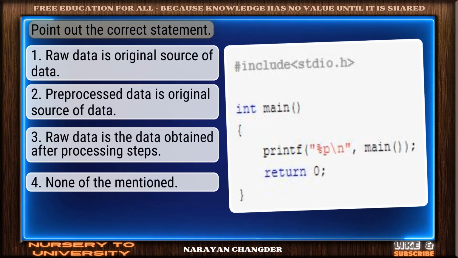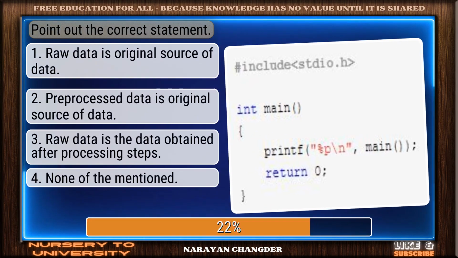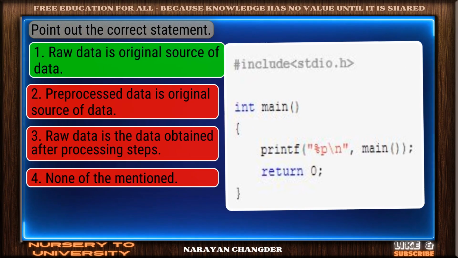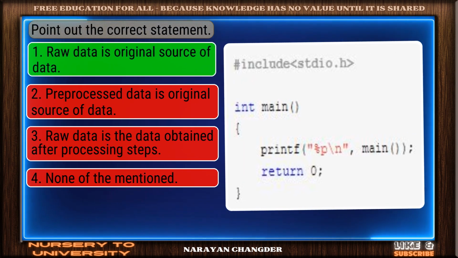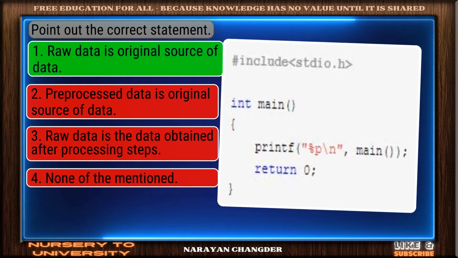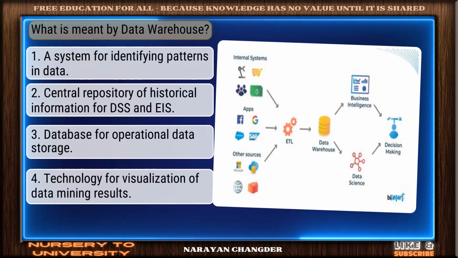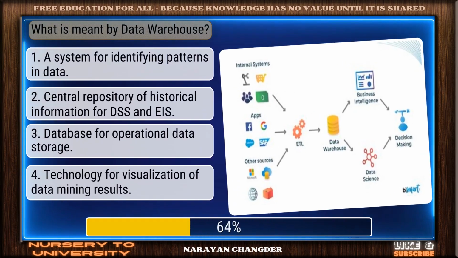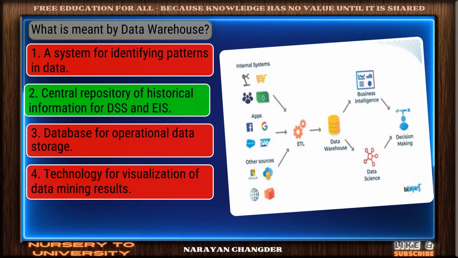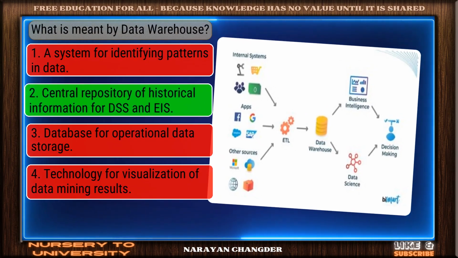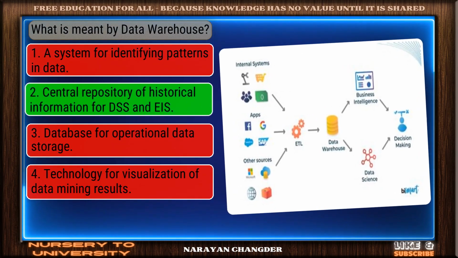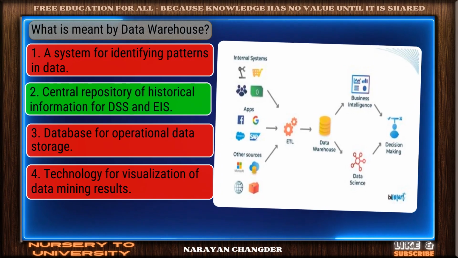Question number 19. Point out the correct statement. On track. Raw data is original source of data is the correct answer. Question number 20. What is meant by data warehouse? You're right. Central repository of historical information for decision support and ease is the correct answer.